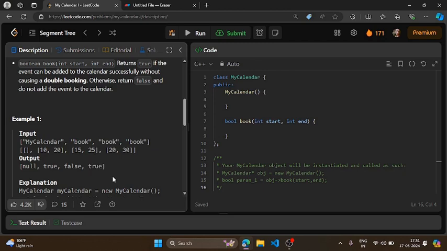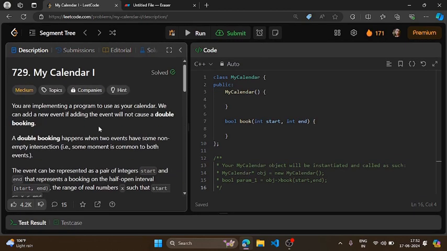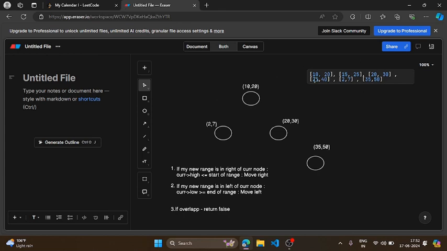So similarly we have to do this question. Now I can easily solve this question with the line sweep, which is going to be super easy for sure. But today we will be solving this question with the help of segment tree, right? So let me tell you how. So suppose this is your booking array where you have to make all these given bookings. Now let's start from the very start, but before starting with the implementation, let me tell you the 3 rules we are going to follow.